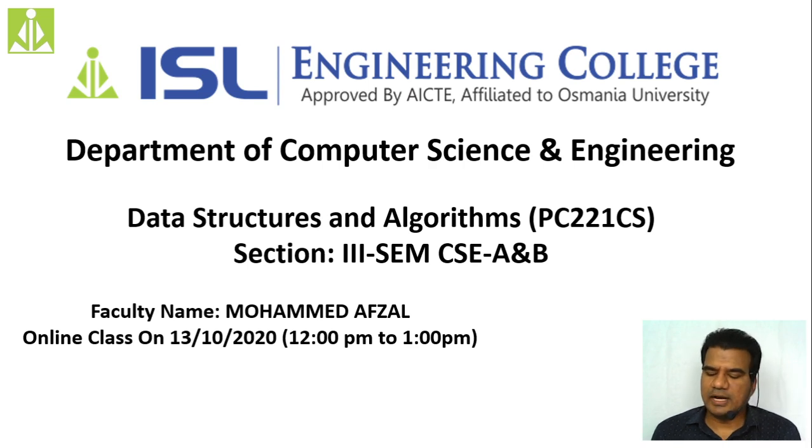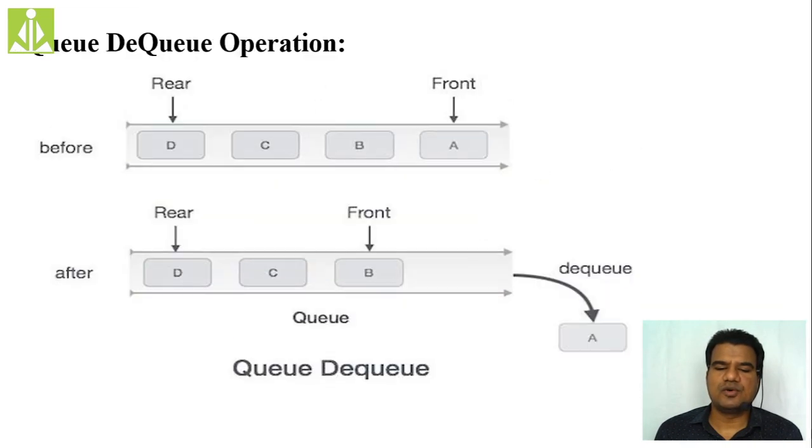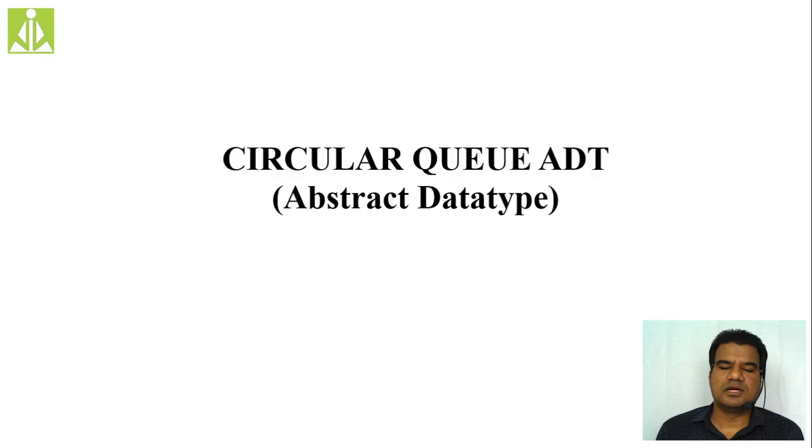After that discussion, I told you that we are going to discuss a different data structure, that is circular queue ADT, abstract data type. Before going to it, we have to understand what problem we have in the QADT, that is the queue data structure, and why we are going for this circular queue data structure.